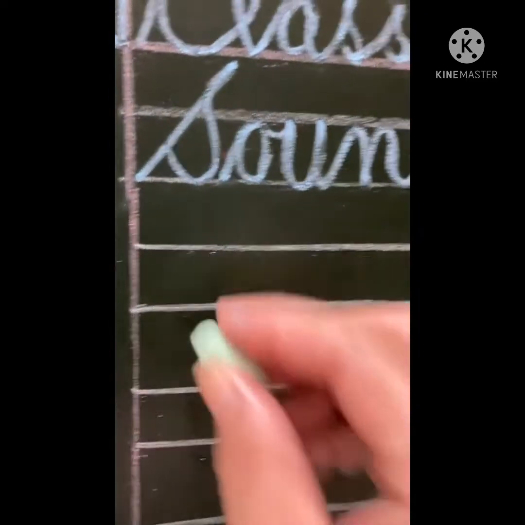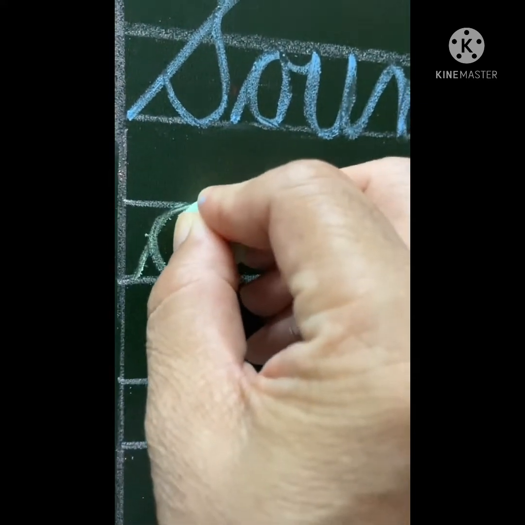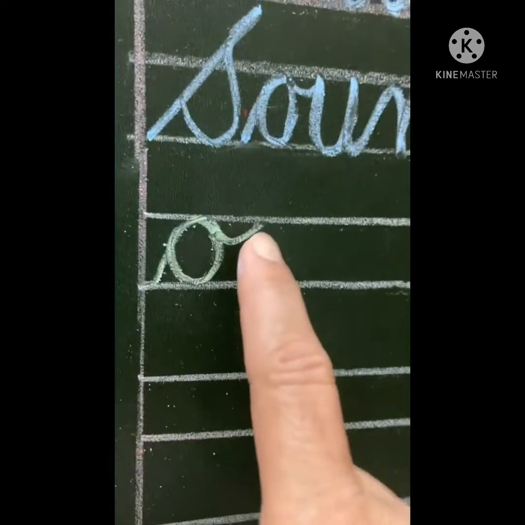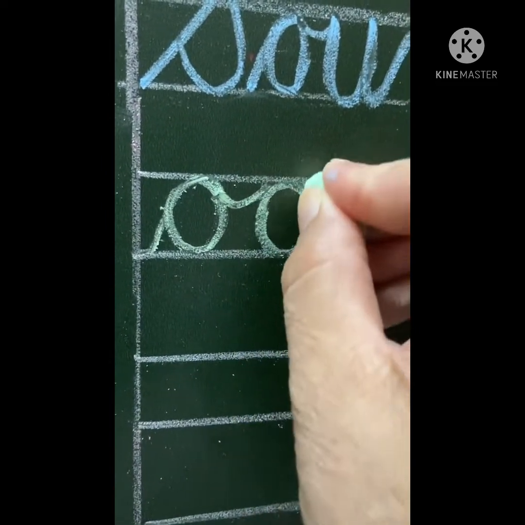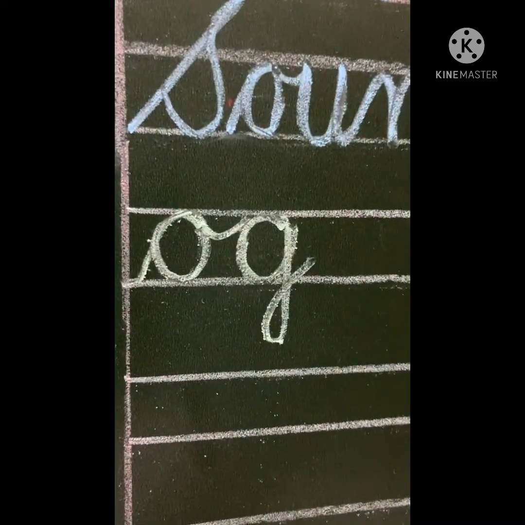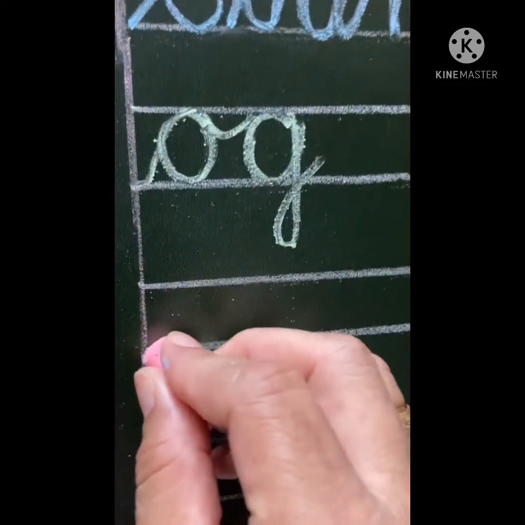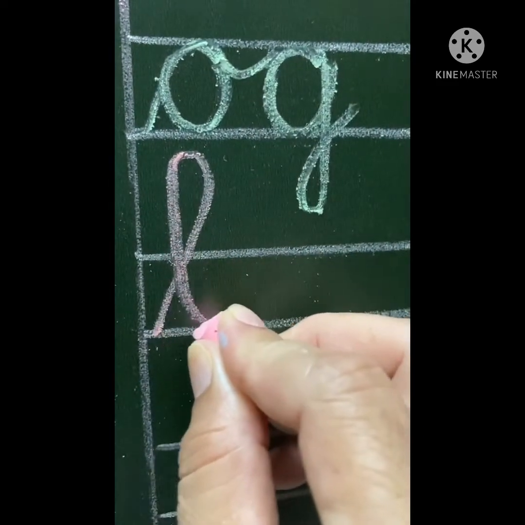Set of O sound words that will be CVC words of the OG family. Let's start to write OG family words. O will be made like this. The flick finishes over here. Extend it in this manner and make G, G, OG.